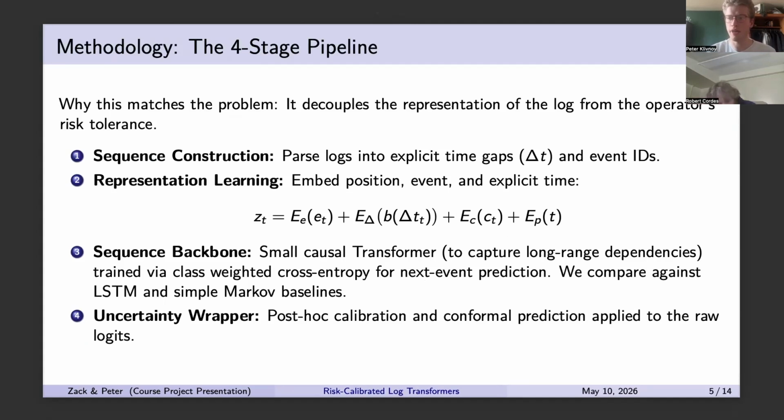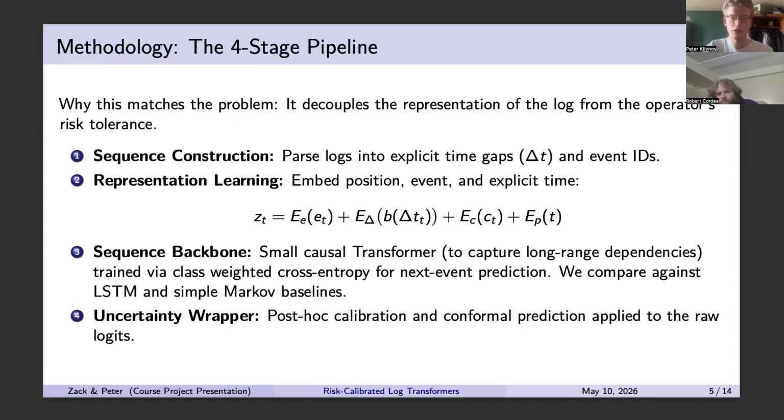So we have one embedding of the event type, one embedding of the time distance, one embedding of the context, and one embedding of the positional encoding. And then we train a small causal transformer, and we train this via class-weighted cross entropy, which is because of the class imbalance, which Zach talked about. And we compare this to LSTM and Markov baseline models.